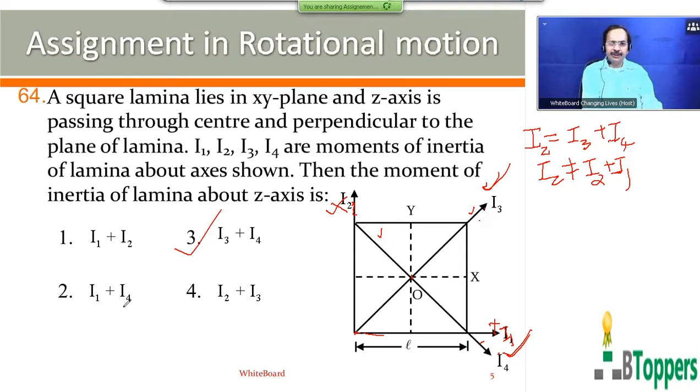And Iz cannot be written as I1 plus I4 for the same reason, because the first and fourth axes don't intersect at the center of the lamina. This equation of the perpendicular axis theorem is applicable only when the two axes, the moments of inertia about which are on the right hand side of the equation, lie in the plane of the body and intersect on the first axis, the z axis, at the center of the lamina. So the third option is the answer.